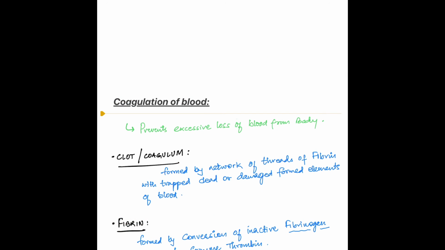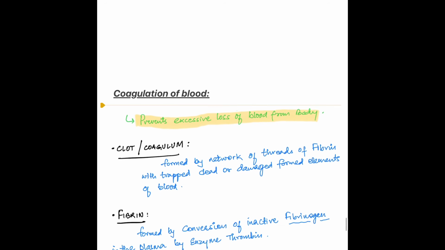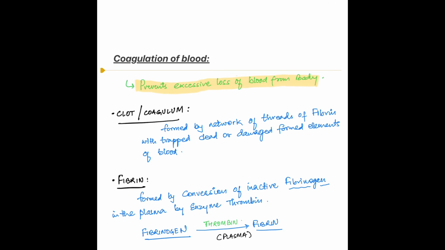Moving on to coagulation of blood. Coagulation of blood is a process which prevents excessive loss of blood from the body. Let's look at three terminologies. The first is clot or coagulum. A clot is formed by network of threads of fibrin with trapped, dead or damaged formed elements of blood.